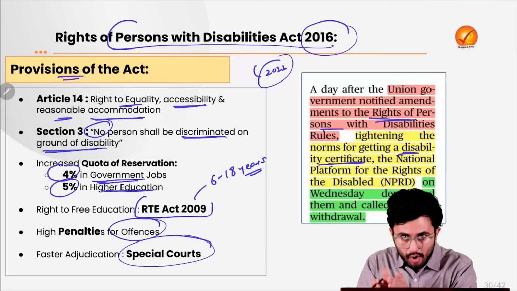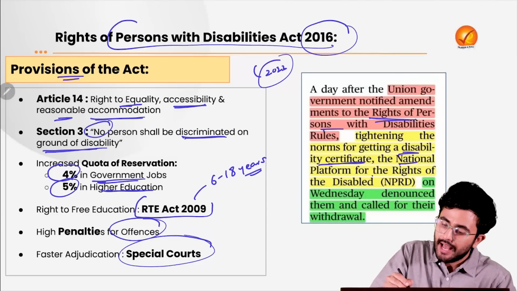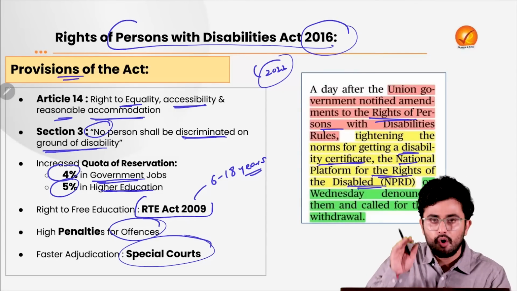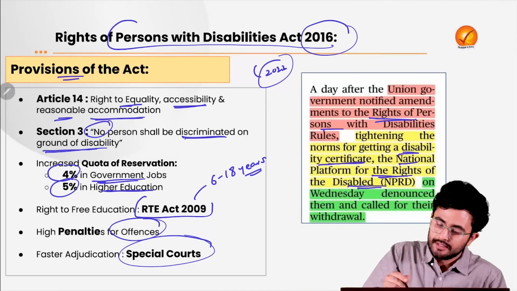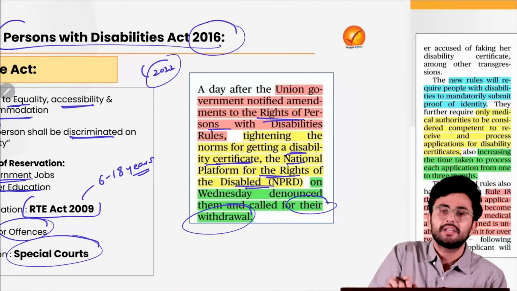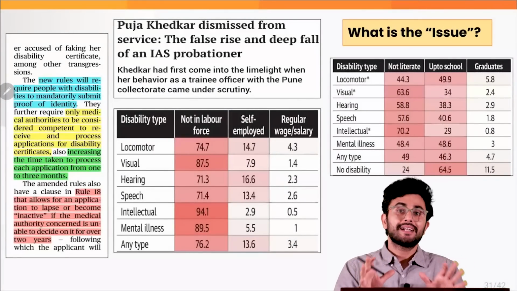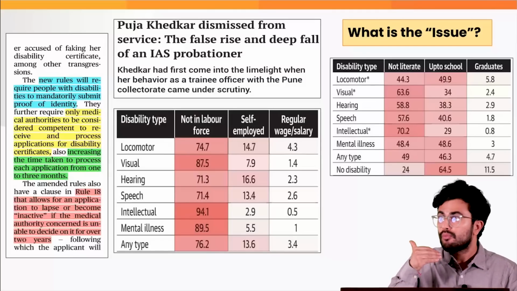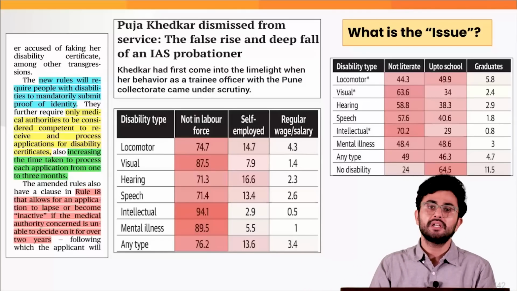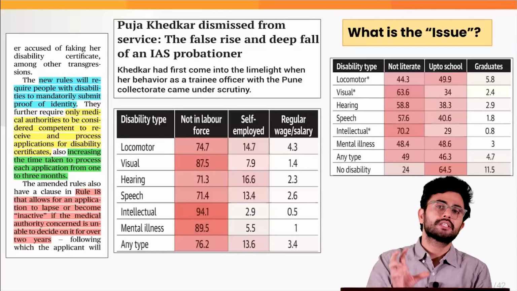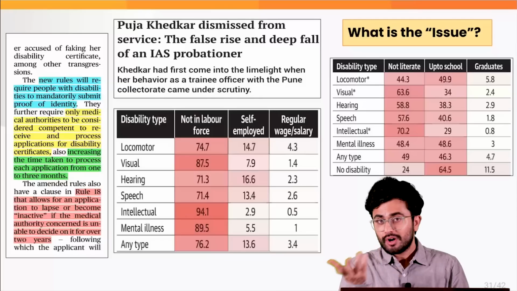And there is a body for these disabled people called the National Platform for the Rights of the Disabled, or NPRD, which has denounced them and called for their withdrawal, right? What is the issue they are raising? They are saying that these new rules will lead to more exclusion of disabled people from government services, etc. Why? What are the new rules?